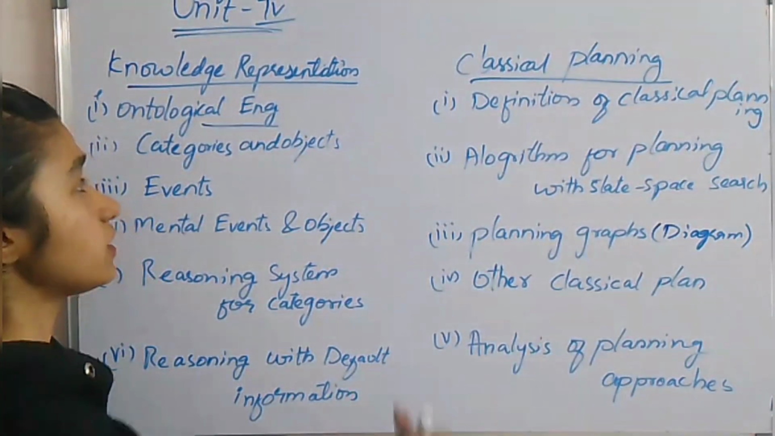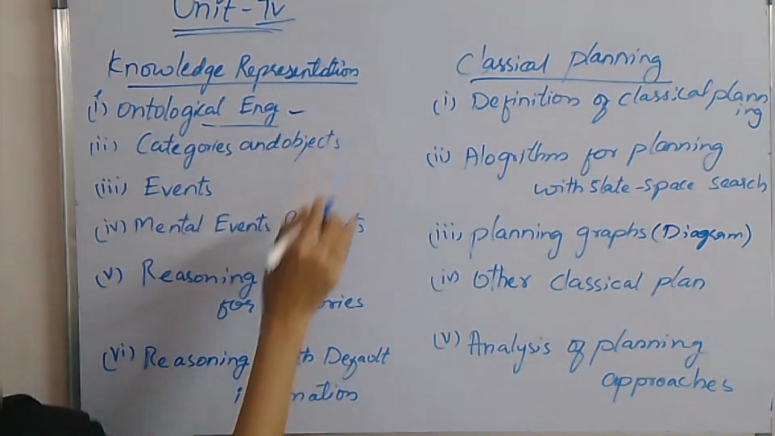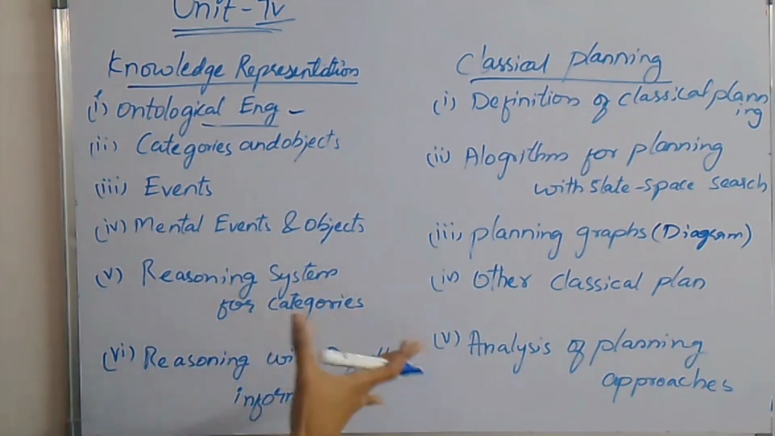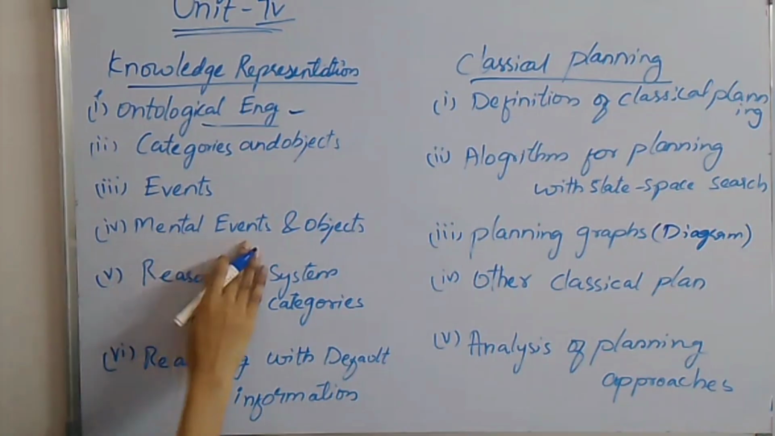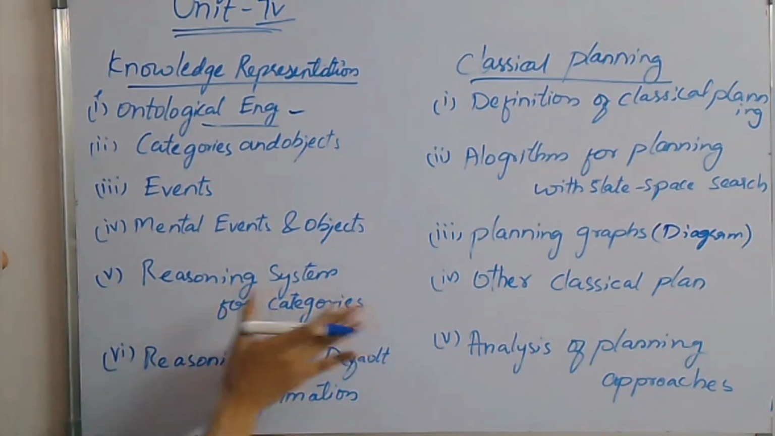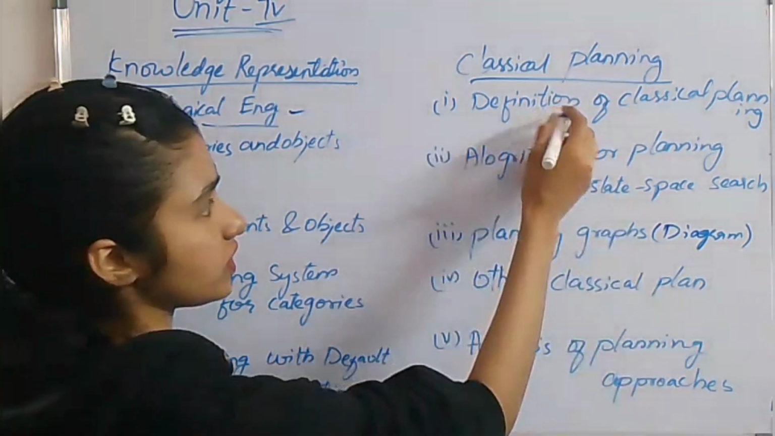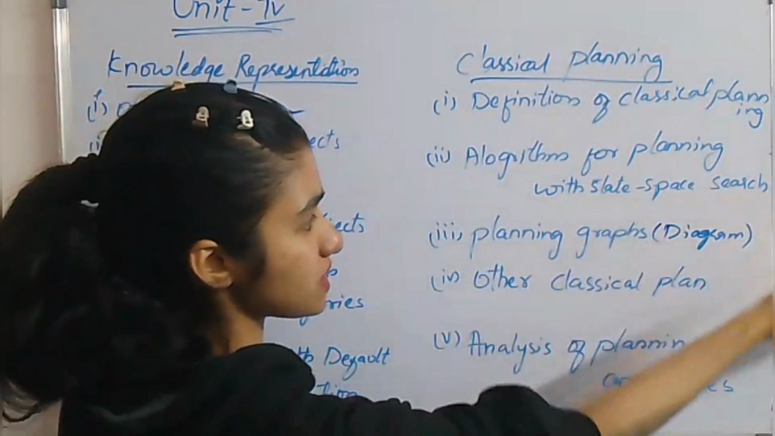Here we have ontological engineering, categories and objects, which means similar types of objects are stored under different categories. Similar objects will be stored in the same category. Then events, mental events and objects, reasoning systems for categories, reasoning with default information. And here we have definition of classical planning, algorithm for planning with state space search.